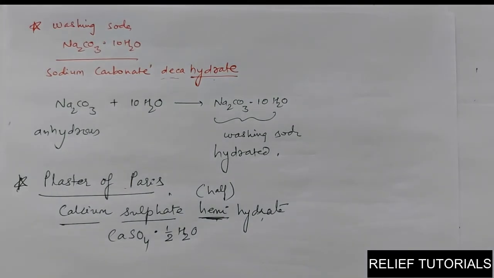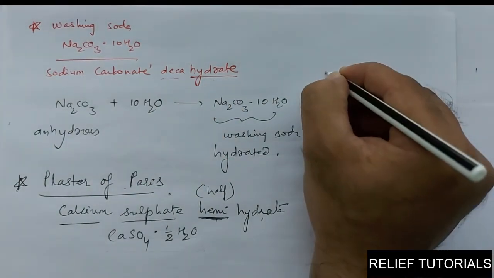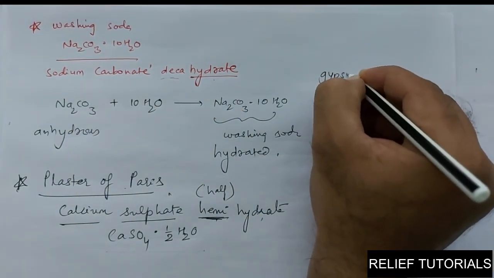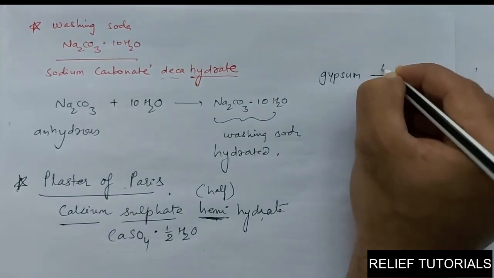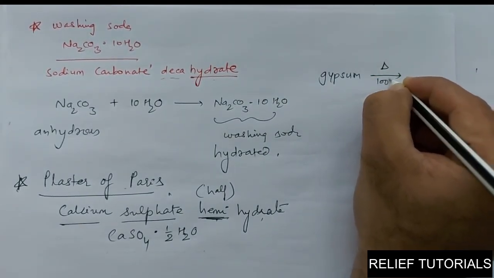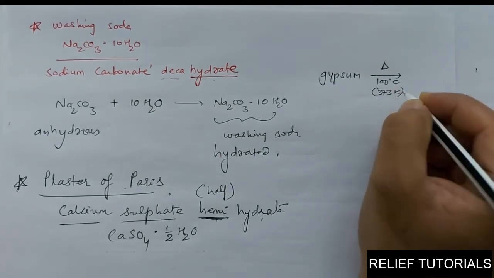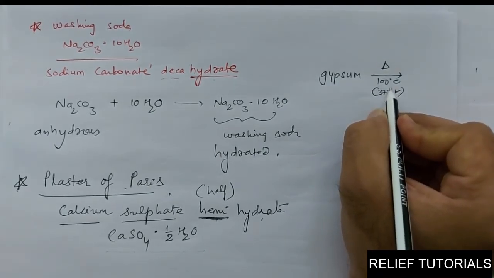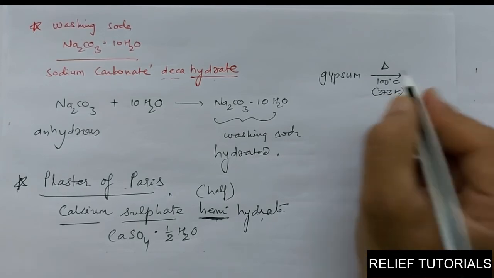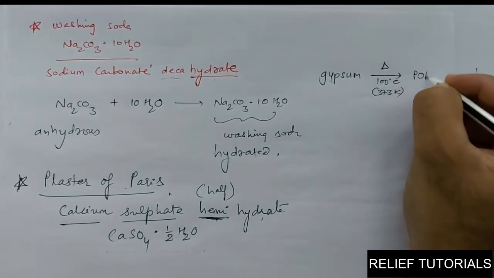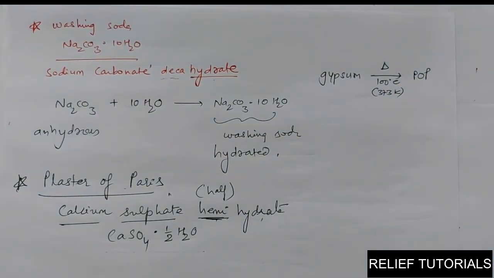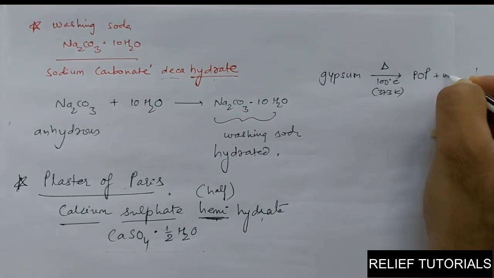Gypsum is to be heated at 100 degrees Celsius, that is 373 Kelvin, because 100 degrees Celsius is the vaporization point for water, the boiling point. So gypsum can be converted into POP, leaving certain amount of water.